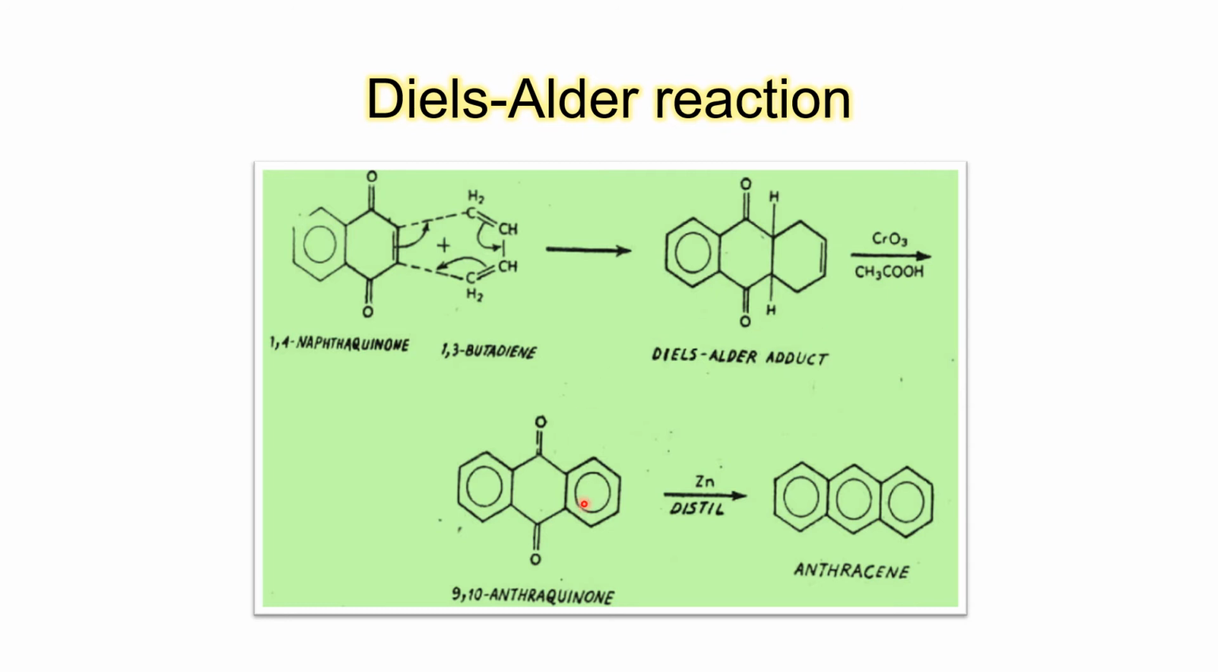Now this Diels-Alder adduct upon oxidation will give 9,10 anthraquinone, and this 9,10 anthraquinone upon distillation, that is reduction in presence of zinc, will give us anthracene.